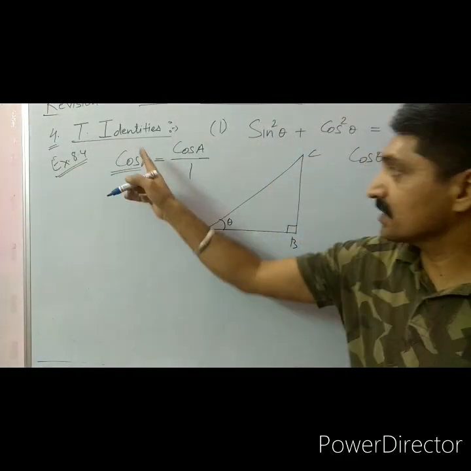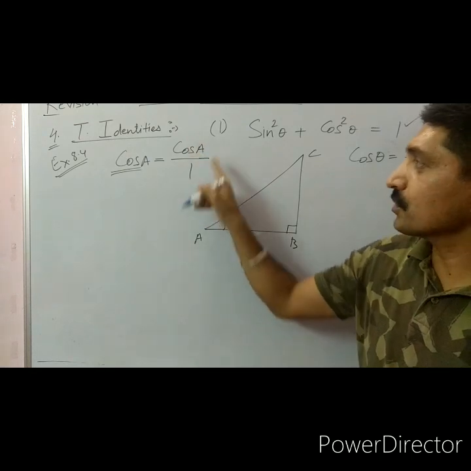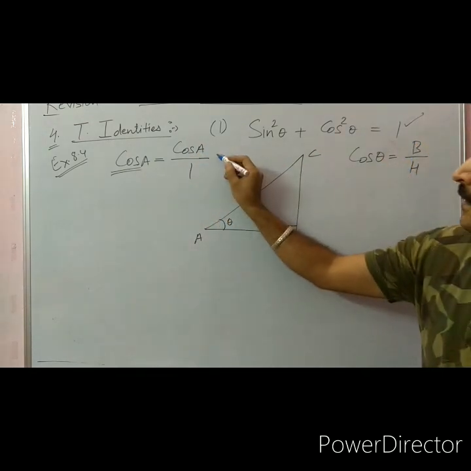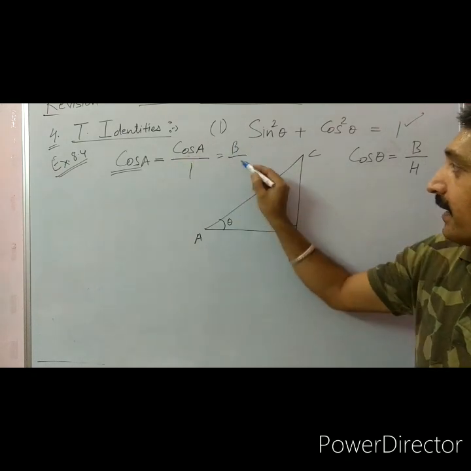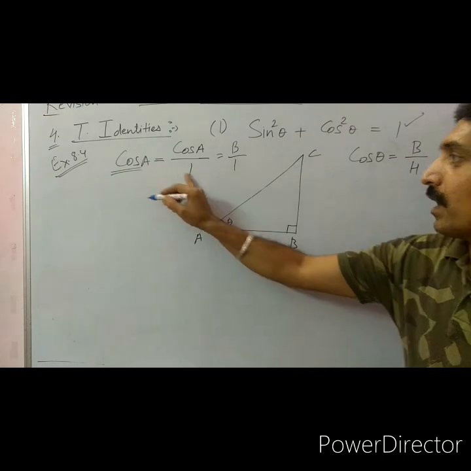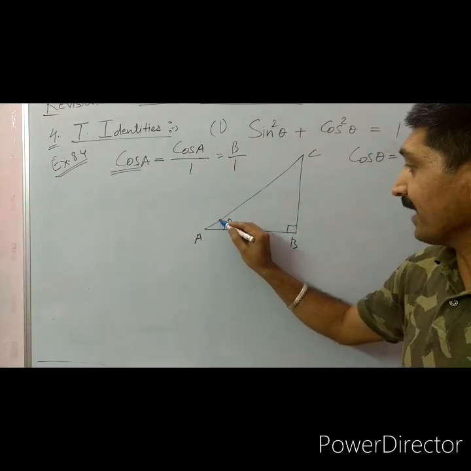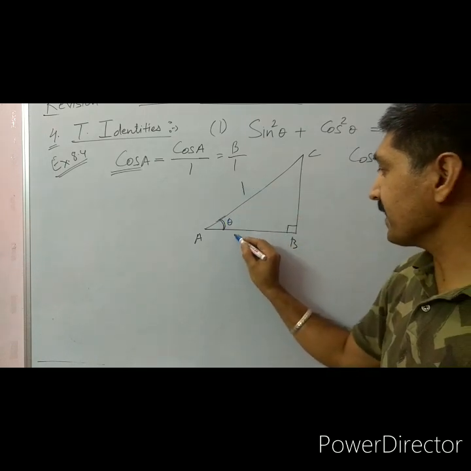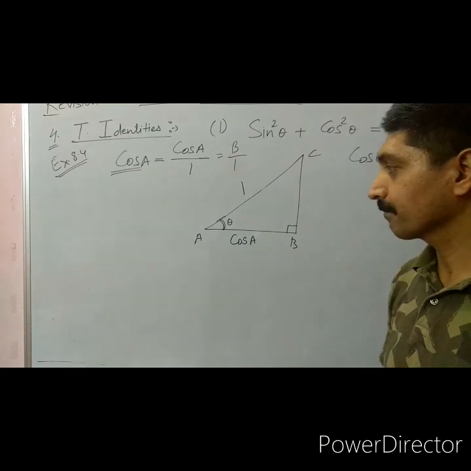Yes. Cosine of A is equal to cosine of A upon 1. That is base upon hypotenuse. If base is cosine A, then hypotenuse is 1. So I can substitute the value here. For this angle theta, hypotenuse is 1, and this AB is cosine of theta or cosine of A.